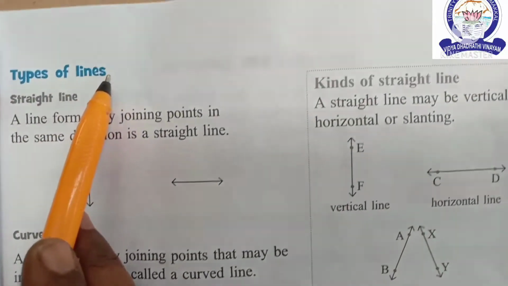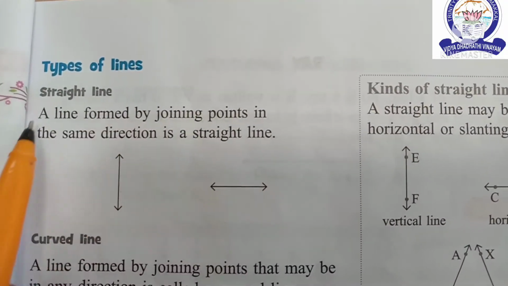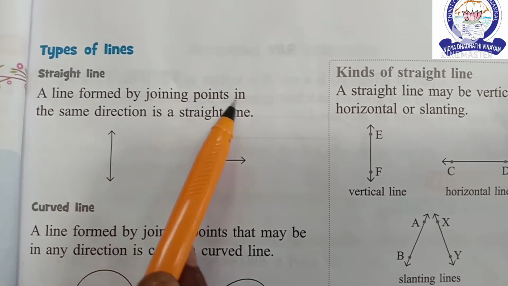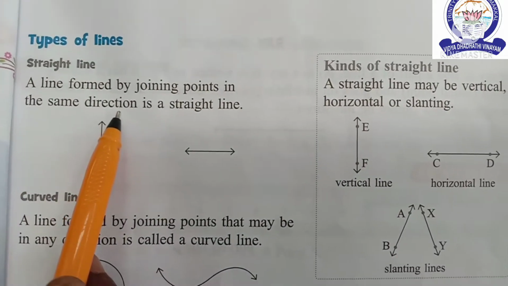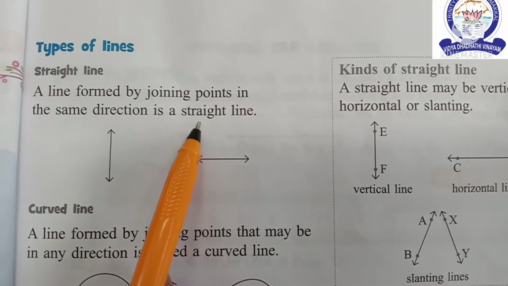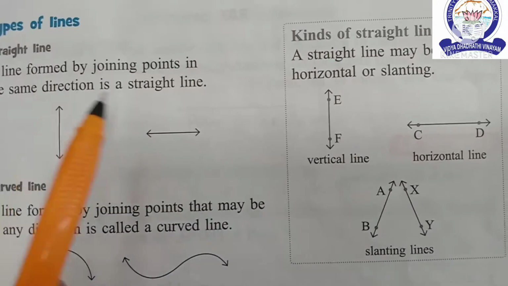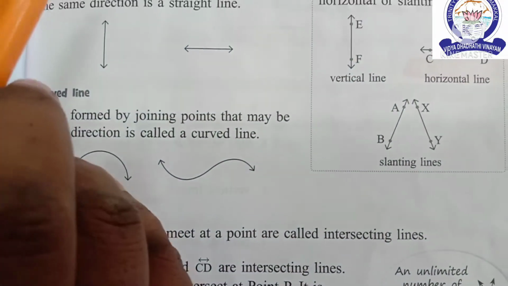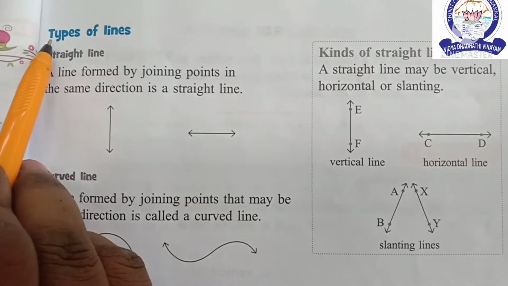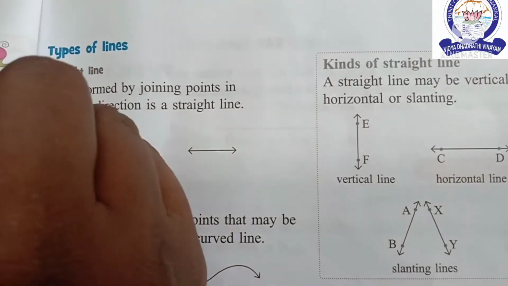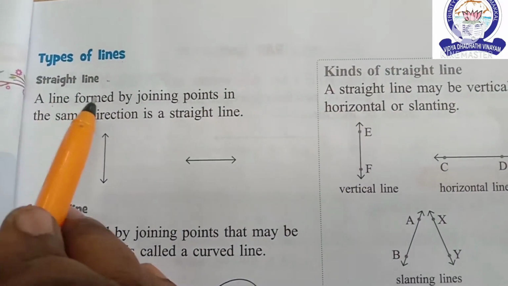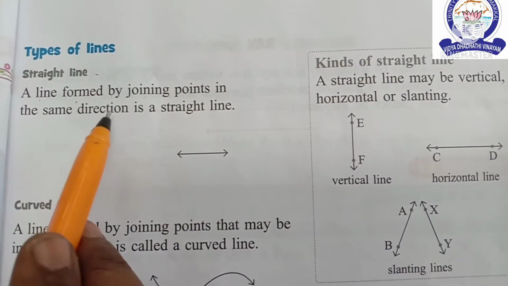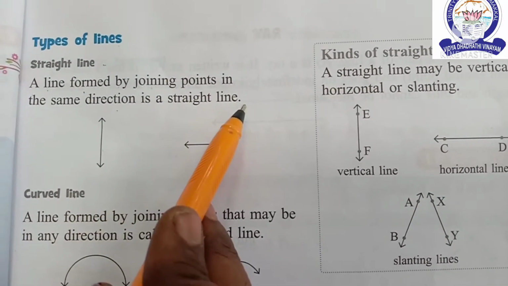See the next topic. Types of lines. First one, straight line. A line formed by joining points in the same direction is a straight line.